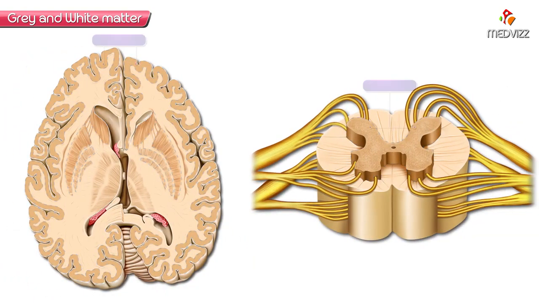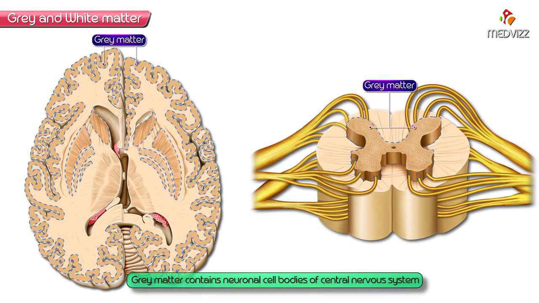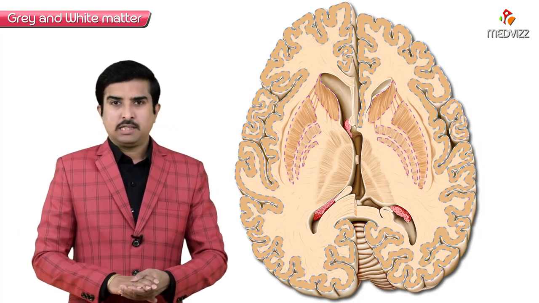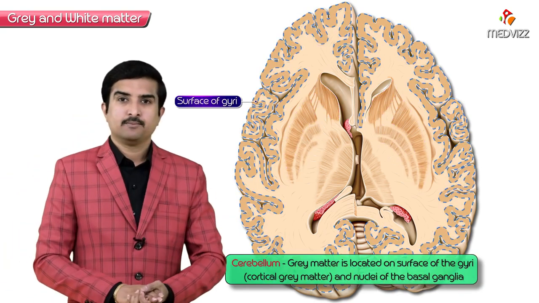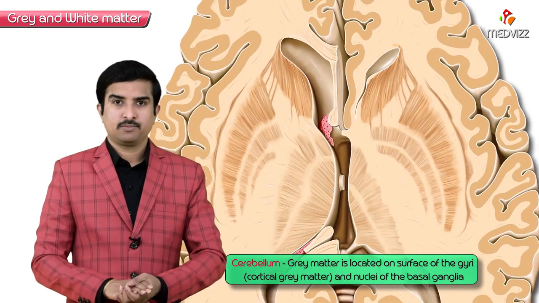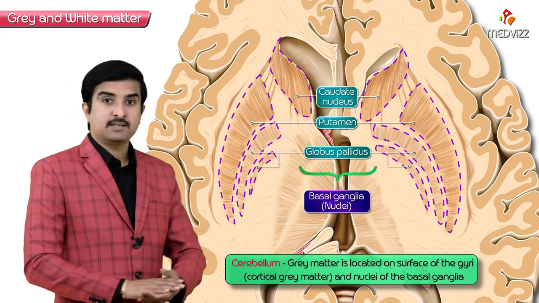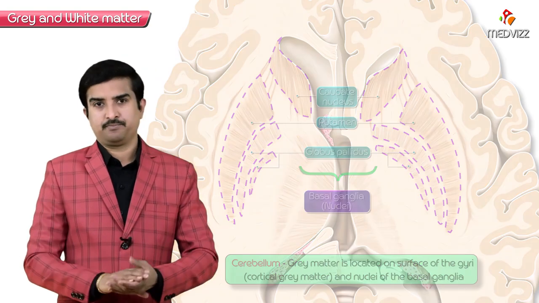Here we need to talk about the grey matter and white matter of the central nervous system. The grey matter is the substance of the brain and spinal cord that contains the neuronal cell bodies of the central nervous system. So here within the cerebrum, the two main locations of the grey matter are on the surface of the gyri, that is the cortical grey matter, and the nuclei, which are embedded in the deeper part of the white matter like an island, called the basal ganglia. So these are the two locations where we can find the grey matter in the cerebrum.